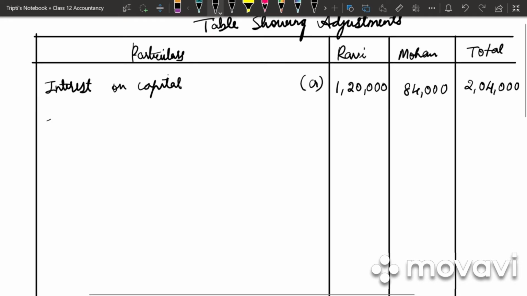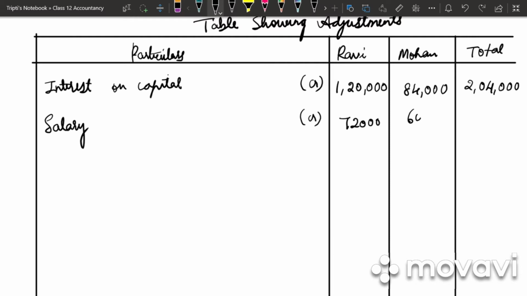2,04,000. Then we have salary, again credit. Ravi, it is 6,000 per month. So 6,000 into 12, 72,000. And Mohan, it is 60,000 per annum. So 72,000 plus 60,000, 1,32,000. Next, they have distributed the profit in the wrong ratio.